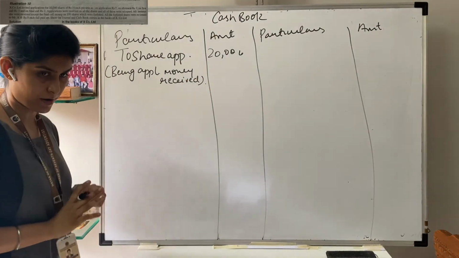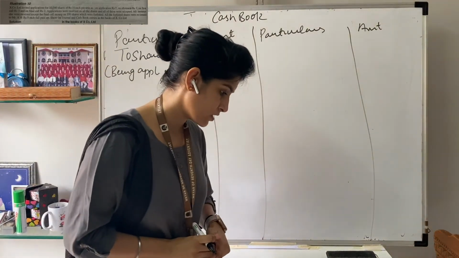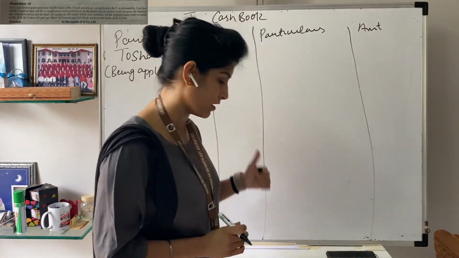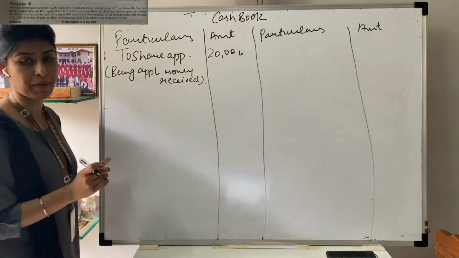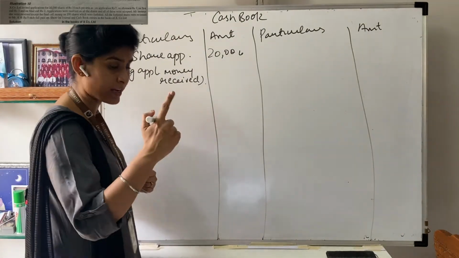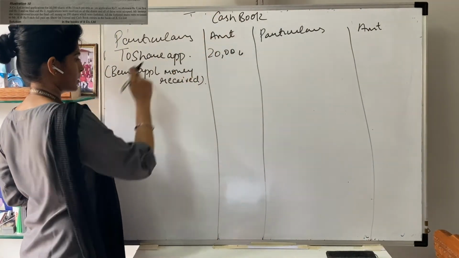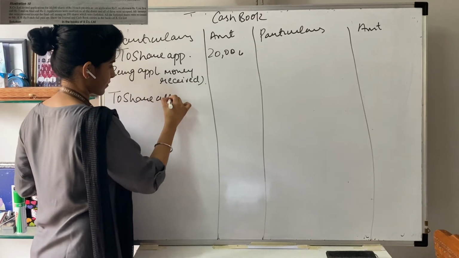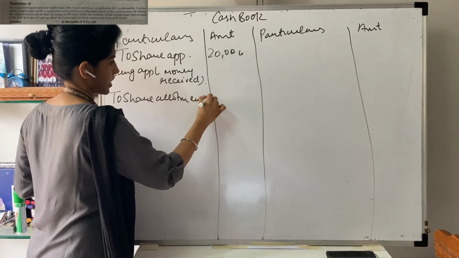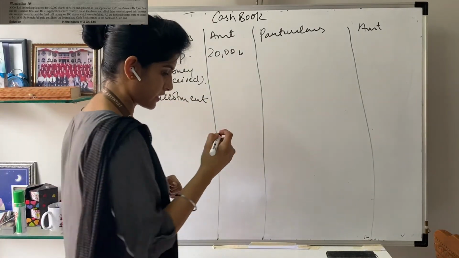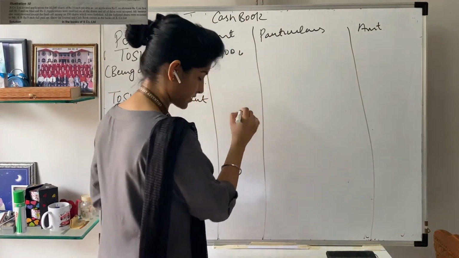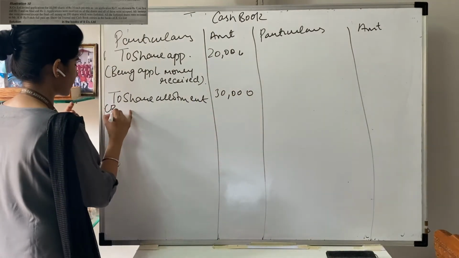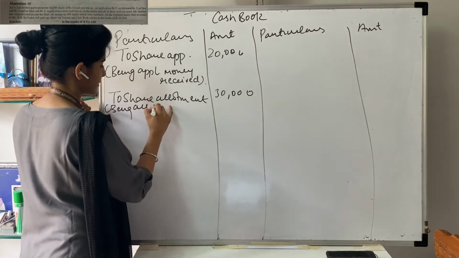This is the first part. Moving on to the second. Your second journal entry was share allotment to share capital. Here we'll give the amount in bank. So the second will be bank to share allotment. Amount is your 30,000. Again we can write being allotment money received.